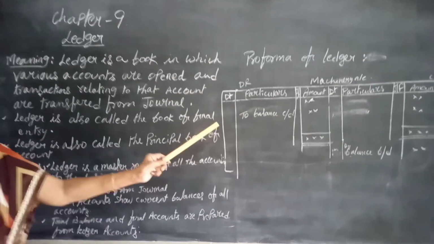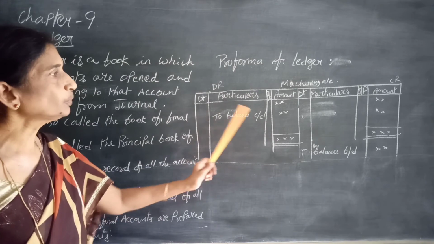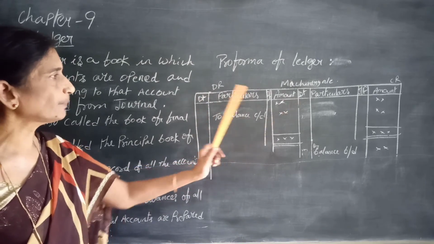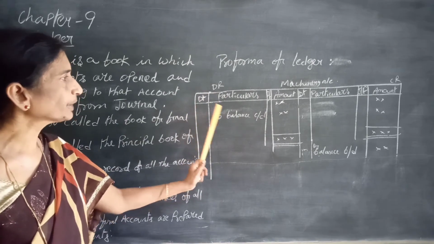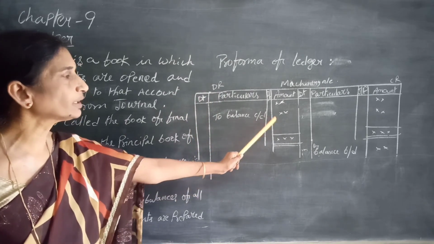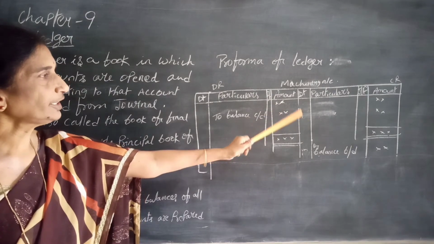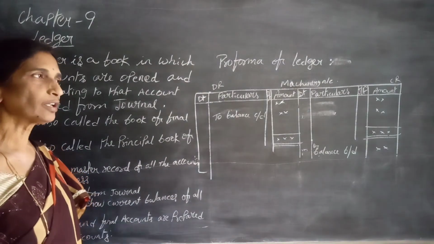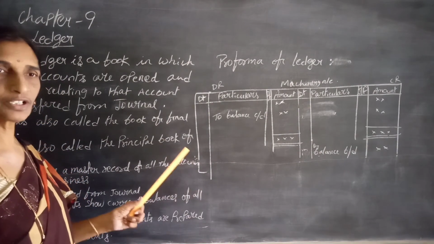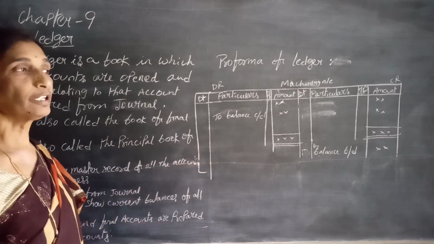Now let us see the pro forma of this account. So each page is divided into 2 parts, debit side and credit side. Again, each side is divided into 4 columns: date column, particulars column, journal folio column and amount column. And again, right side, that is credit side: date, particulars, journal folio and amount column. After transferring all the transactions relating to that particular account from journal and cash book, here the account is balanced.